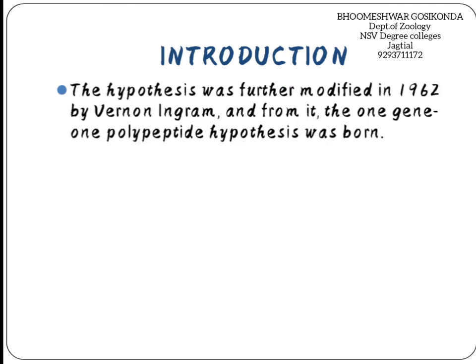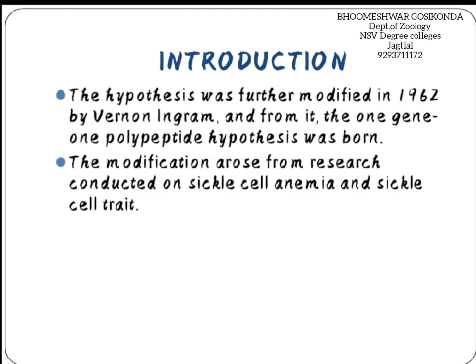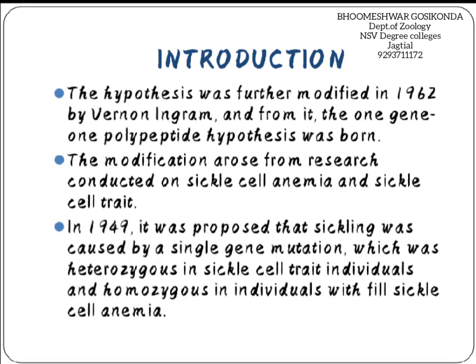This modified hypothesis was proposed by Vernon Ingram, and this theory was established at the time of research conducted on sickle cell anemia or sickle cell trait.